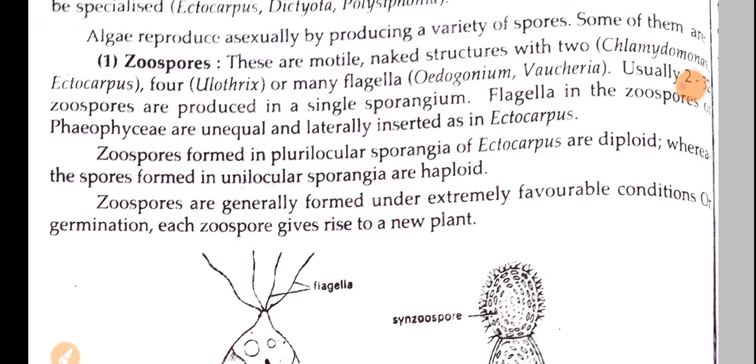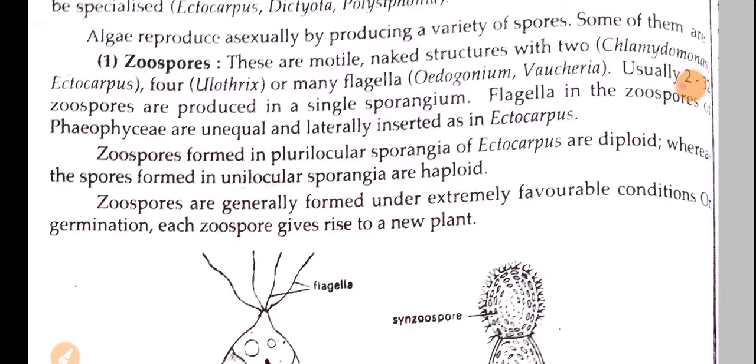These zoospores contain flagella, and here flagella in the zoospores of Phaeophyceae are unequal and laterally inserted as in Ectocarpus. So arrangement of flagella is also different from one group to other. And here zoospores found in plurilocular sporangia of Ectocarpus are diploid.